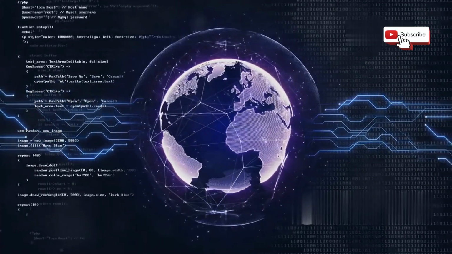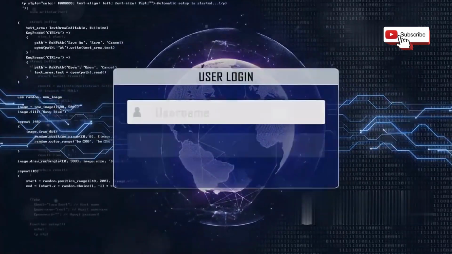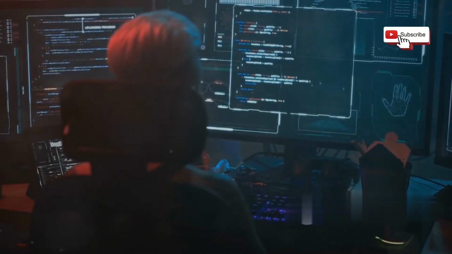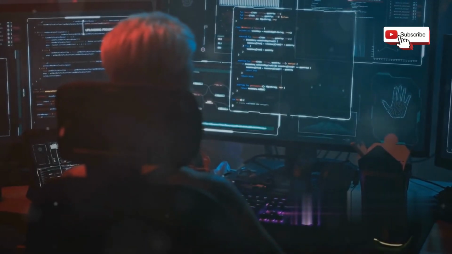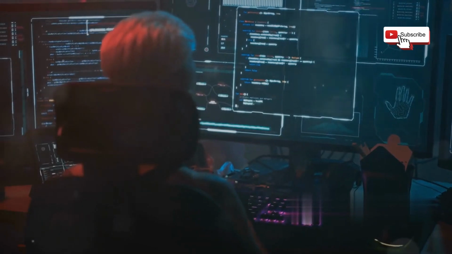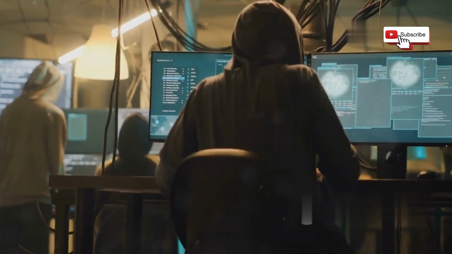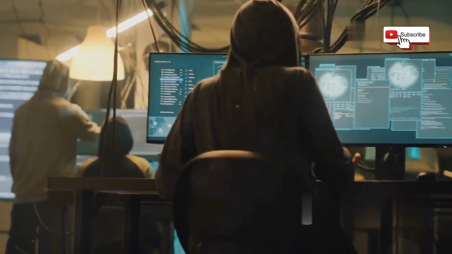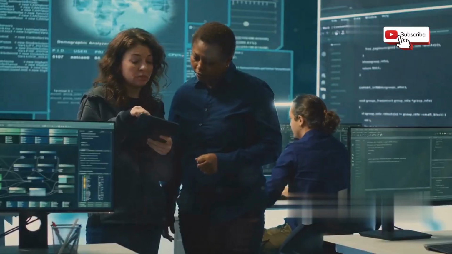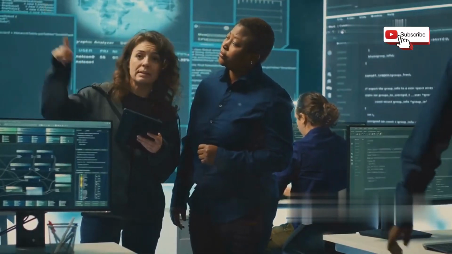Hacking is the unauthorized access or control of computer systems and networks. Hackers exploit vulnerabilities to steal data, disrupt services, and even take control of entire systems. This can have devastating consequences for individuals, businesses, and governments. Understanding how hackers operate is crucial in today's digital age.